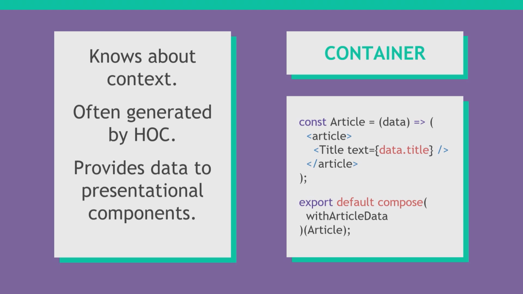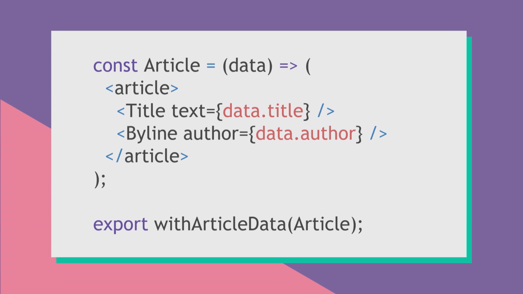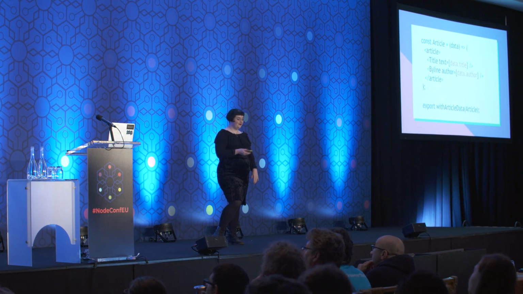Meanwhile, container components, they do know about context. They're sometimes generated by higher order components, and they're the components that provide the data to the presentational components. A good example from our code base would be the article page component, which renders the article page. It gets all the data, but it renders smaller presentational components, and it only gives them the data that they actually need. Like the title just gets the title text, the byline just gets the author, etc.